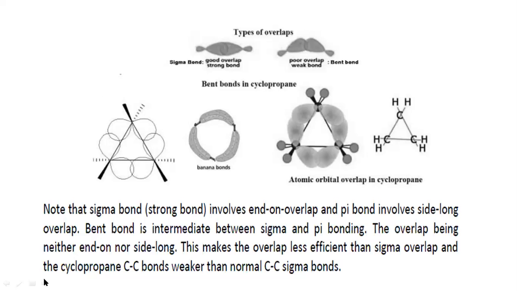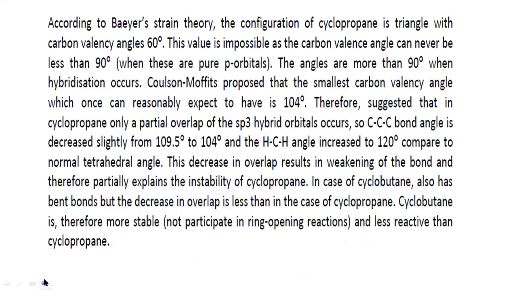Now, we have discussed Bayer-Strain theory. We have discussed Coulson-Moffett's model. Now, we will correlate these two models. Which models? Bayer-Strain model and Coulson-Moffett model. We have discussed Bayer-Strain theory in depth. What is Bayer-Strain theory? According to Bayer-Strain theory, the configuration of cyclopropane is in which manner? Triangle manner, with a carbon valency angle of 60 degrees.